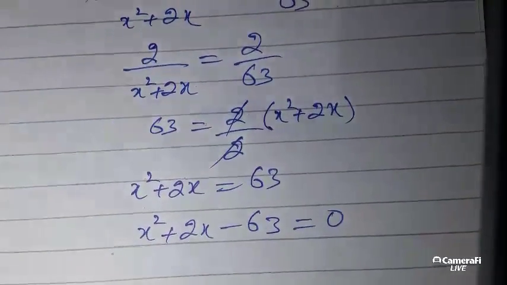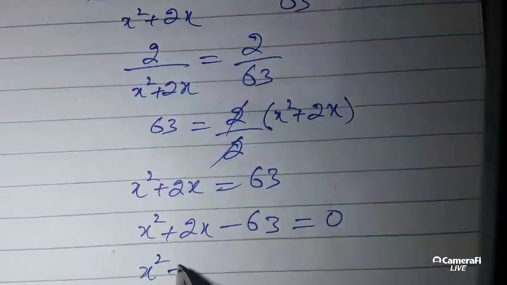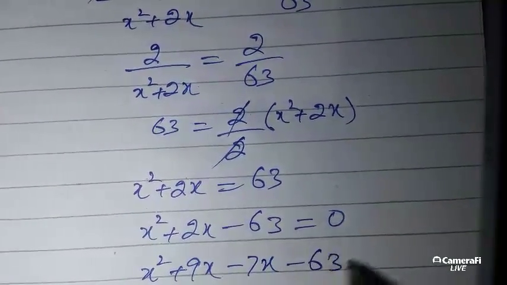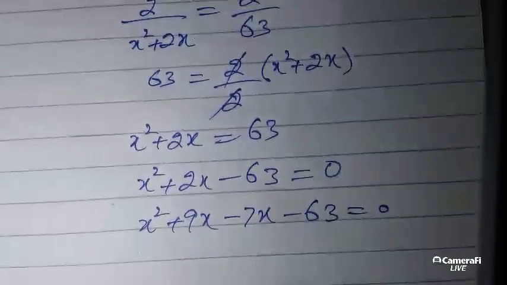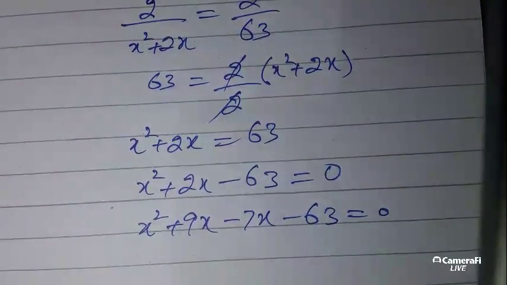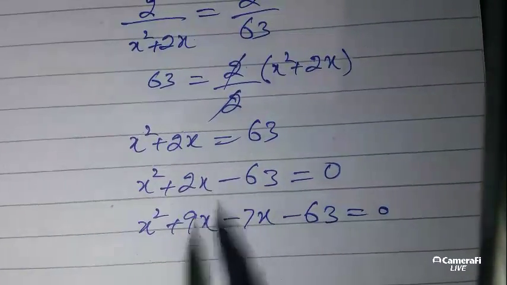So the factors of this are 9 and 7, since 9 sevens are 63, and when you subtract these two numbers, you get 2.